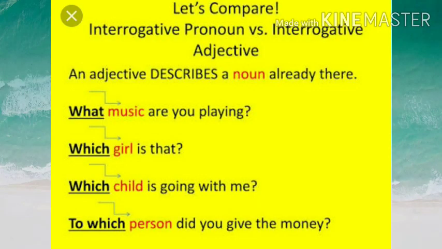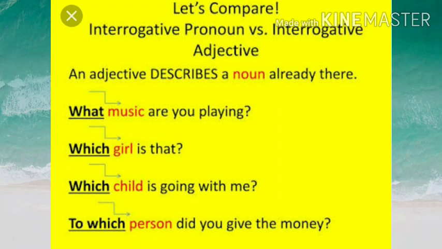Now finally we will study interrogative adjectives that describe a noun, here with some examples. Okay, what music are you playing? Here the red ones are nouns and the word before them is the interrogative adjective. So let's read the sentences one by one. First one, what music are you playing? Music is a noun and what is an interrogative adjective.